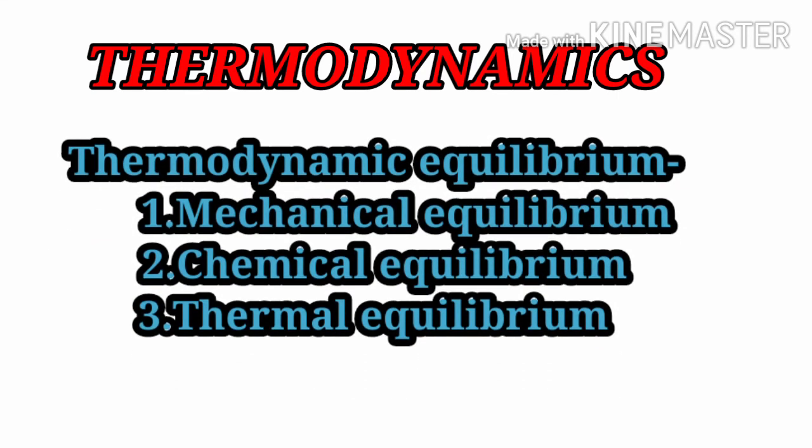Now students, we will see what is meant by thermodynamic equilibrium. A system is said to be in thermodynamic equilibrium if it follows the three conditions of equilibrium simultaneously. The first one is mechanical equilibrium, the second one is chemical equilibrium, and the third one is thermal equilibrium. So these three conditions have to be followed by the system for being in thermodynamic equilibrium. Then we can say the system is in thermodynamic equilibrium.